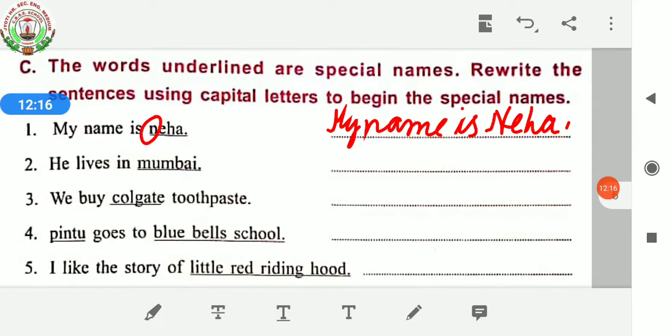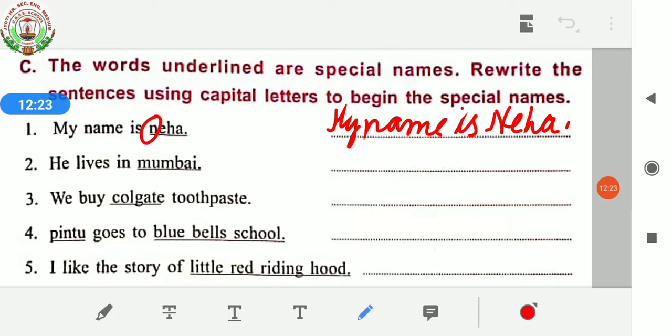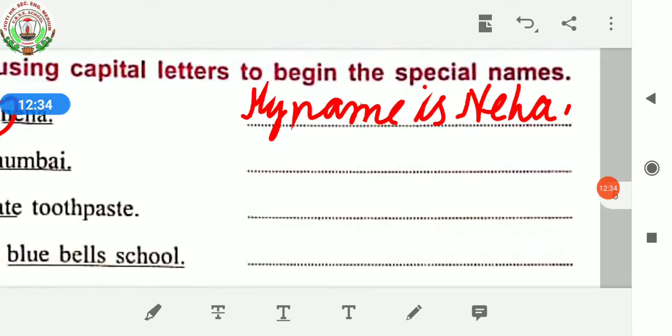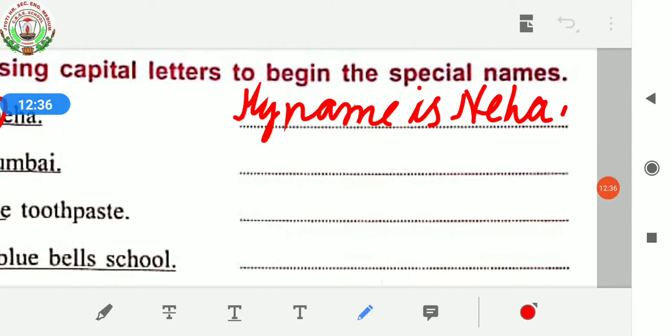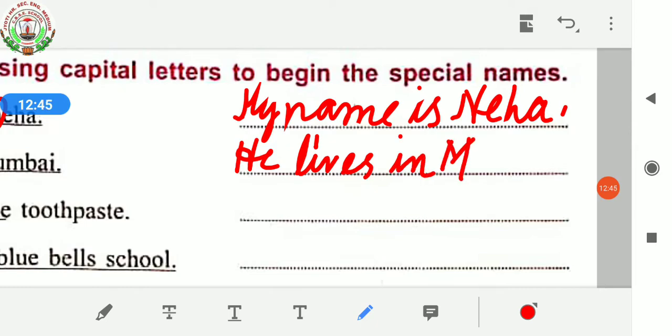Then next one, he lives in Mumbai. So Mumbai, it's a name of a place, so it's also a proper noun, and you have to rectify the spelling of Mumbai, and you have to begin M in capital letter. Okay, he lives in Mumbai means you have to write over here, He lives in Mumbai. M will be in capital letter. Mumbai.